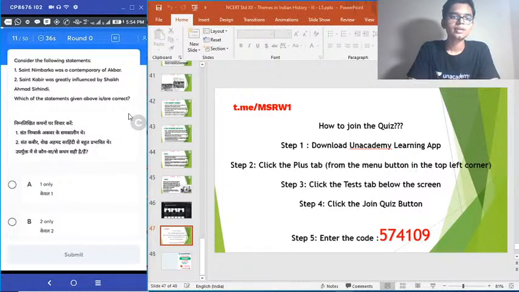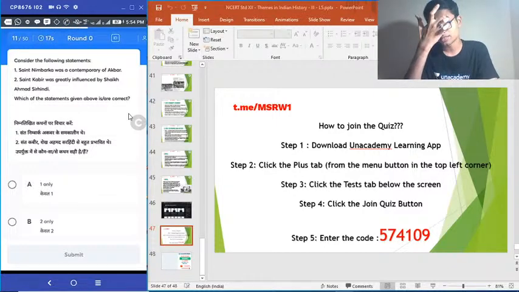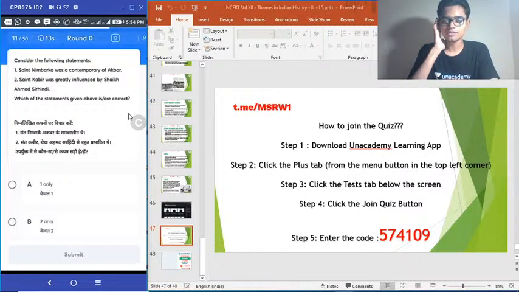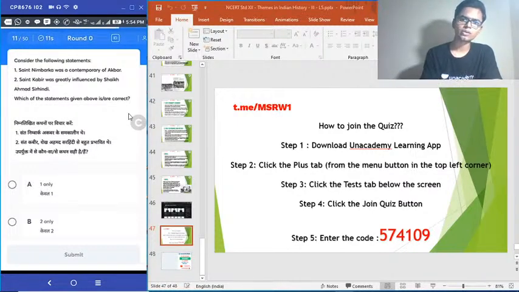11th question. Consider the following statements. 1. Saint Nimbaraka was a contemporary of Akbar. 2. Saint Kabir was greatly influenced by Sheikh Ahmad Sirhindi. Which of the statements given above is or are correct? So this is regarding some medieval India saints. Okay, Kabir and Nimbaraka. Again a UPSC question, previous year UPSC question, I think 2018 only. Let's see how many can get this right.